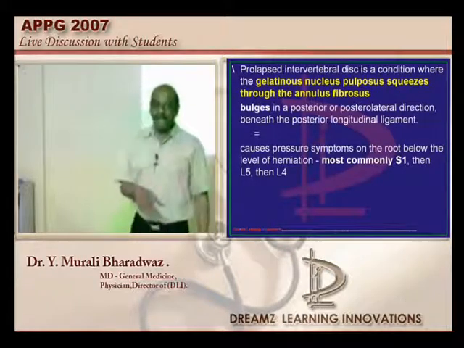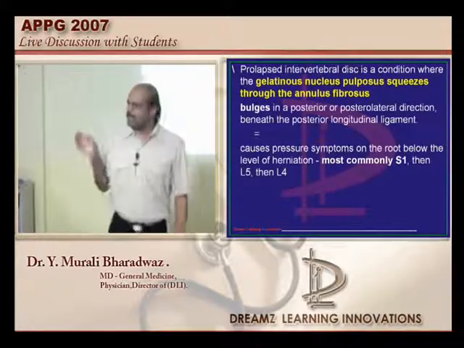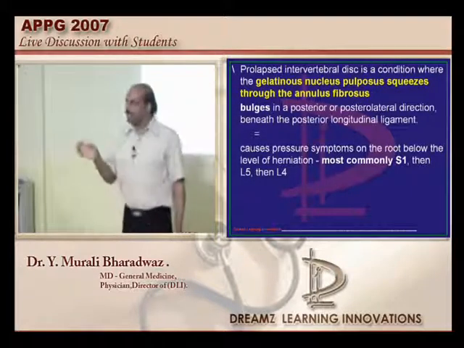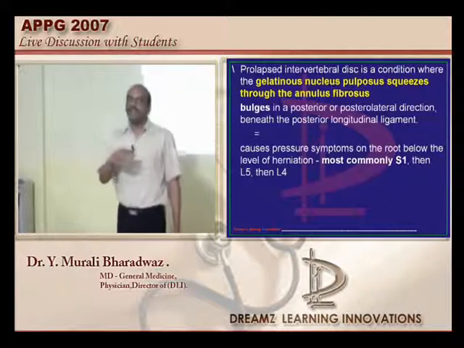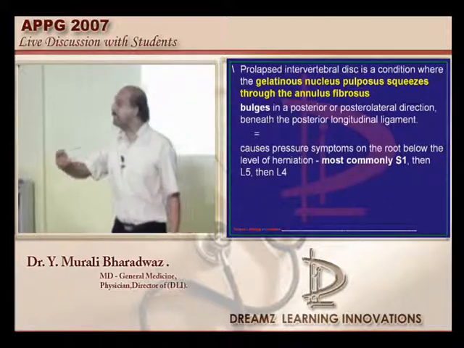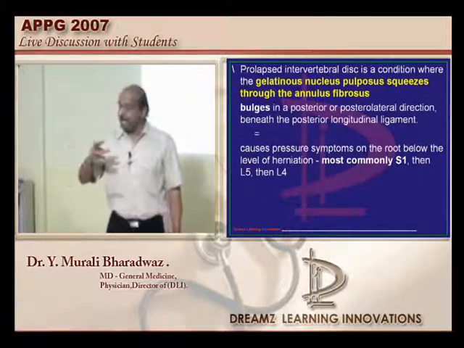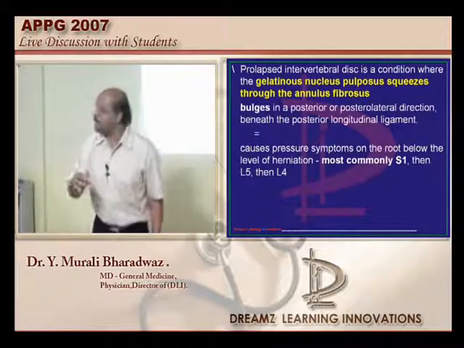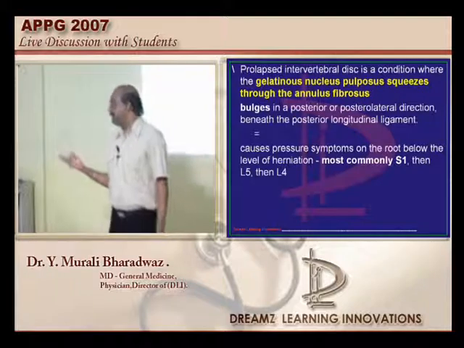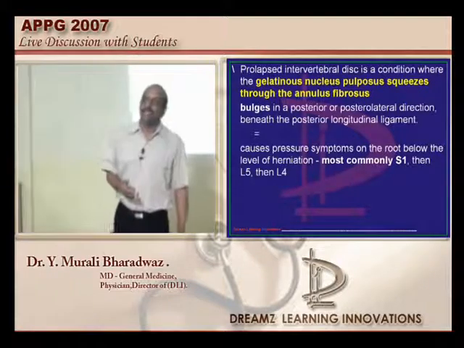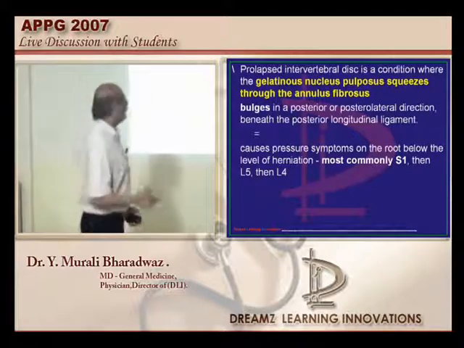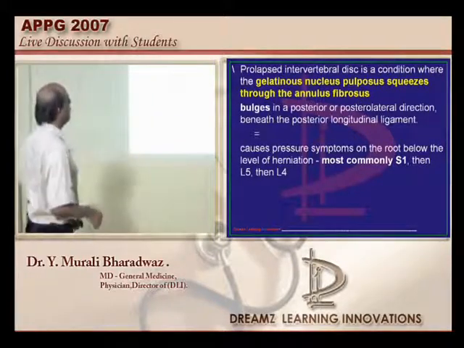We do MRI and see what the degree of prolapse is, how the condition of the spinal cord is, etcetera. Based on that, if neurological symptoms are there and objective evidence of a significant prolapse is there, that is the only indication. Otherwise, at 45, 50, all of us will have some degree of prolapse inevitably. Not everyone requires surgery, which is what needs to be remembered.